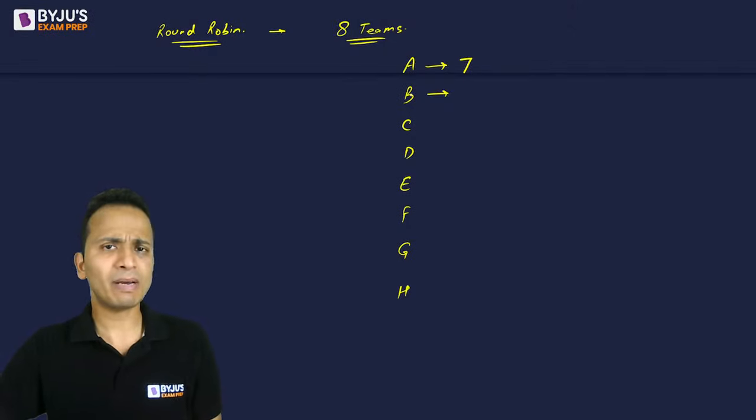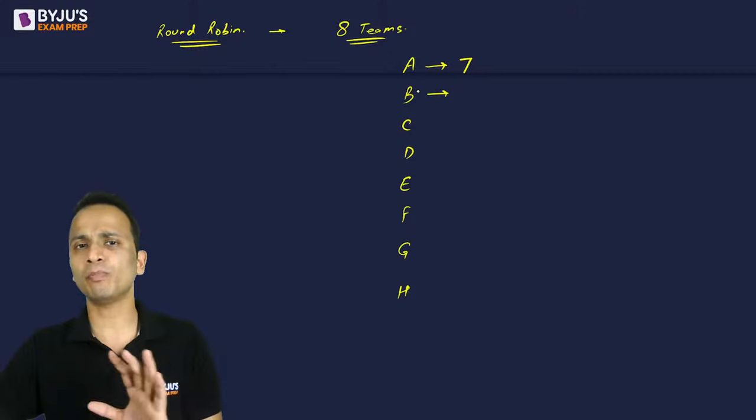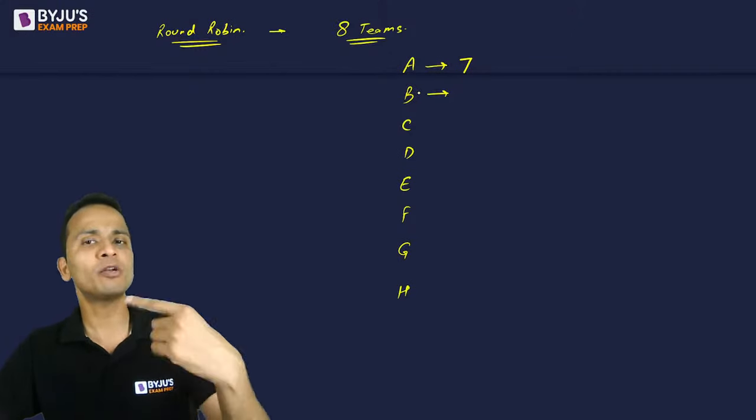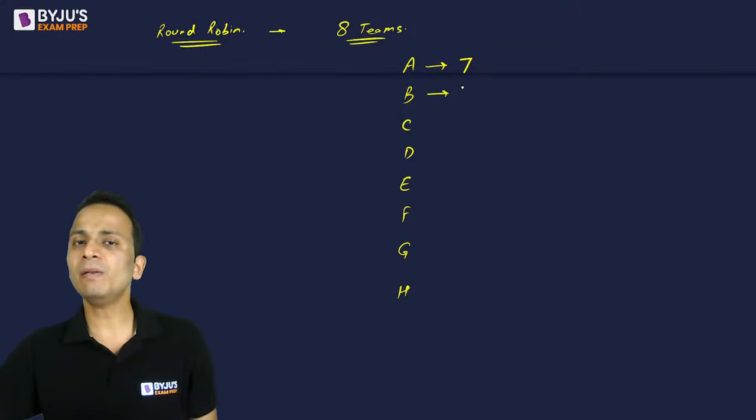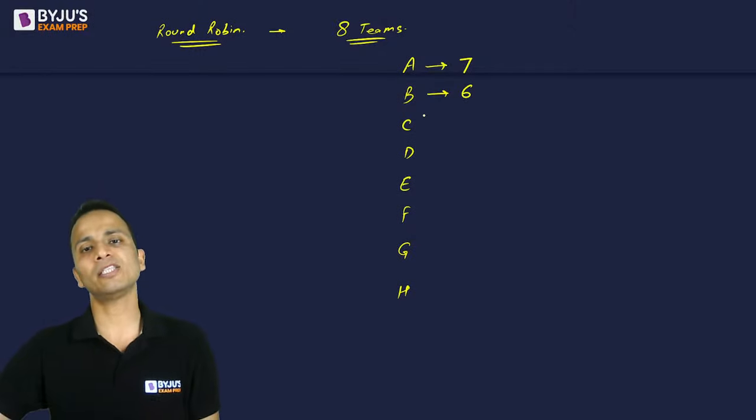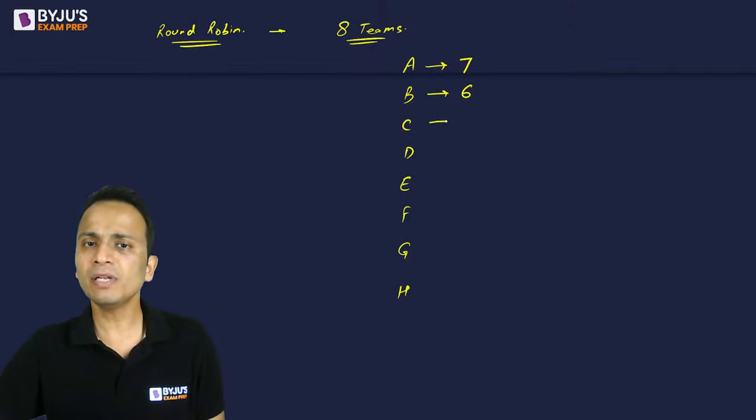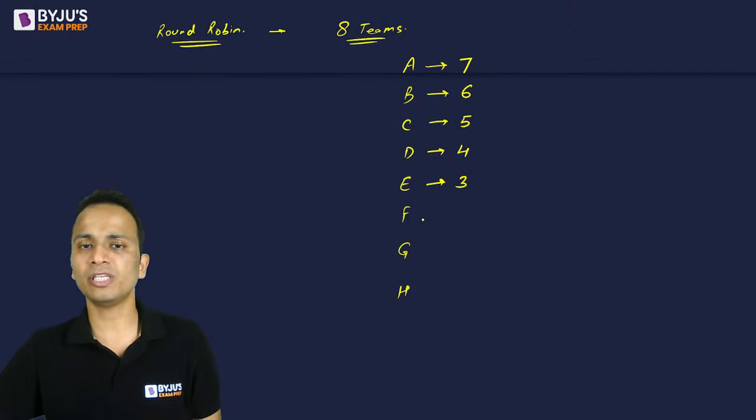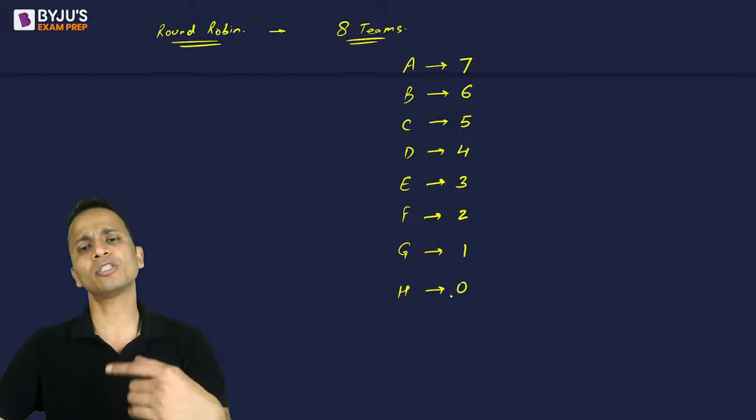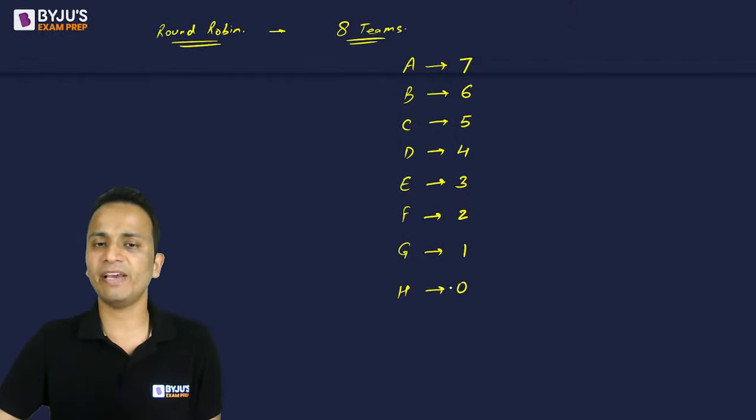A has already played a match with B, so the match between A and B has already happened. So now B will not play a match with A. B will play another 6 matches with every team which is written below it. Similarly, C will play another 5 matches, D will play another 4, E another 3, F another 2, G another 1, and H will not play any match because H has already played one match with every other team.